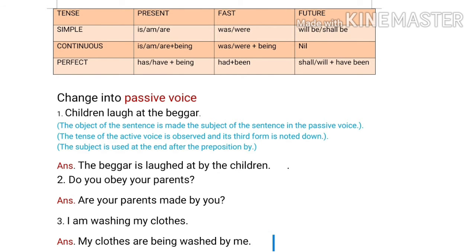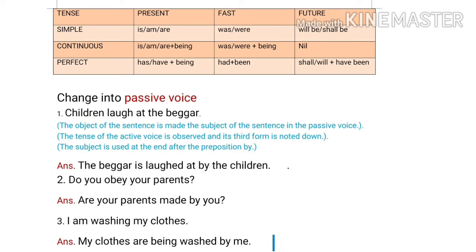Now let's understand the various forms of the verb be in various tenses. To change sentences from active to passive voice, the given chart of various forms of the verb be is very important. This chart will easily help to form the structure of the sentence from active to passive. So let's understand through examples.